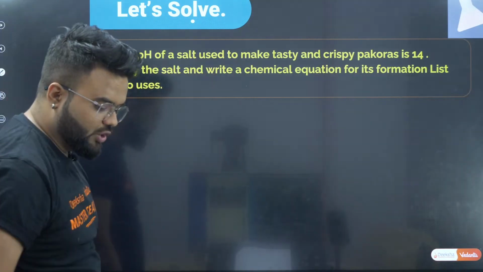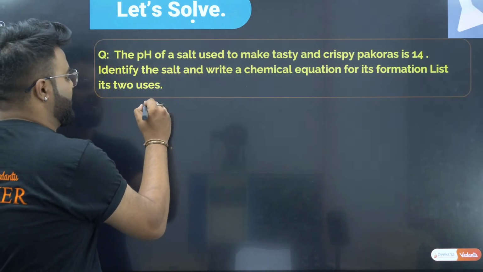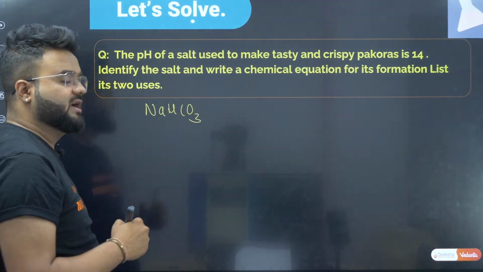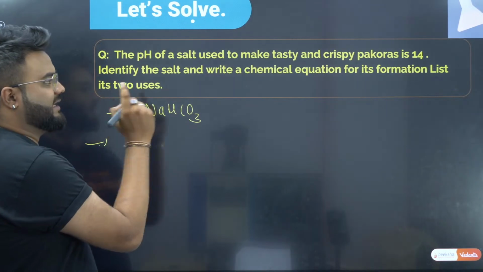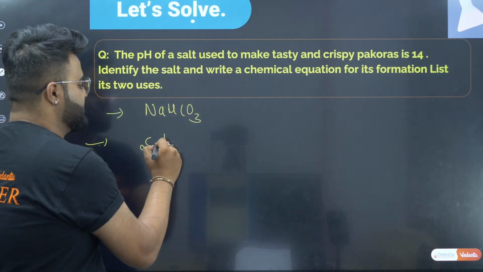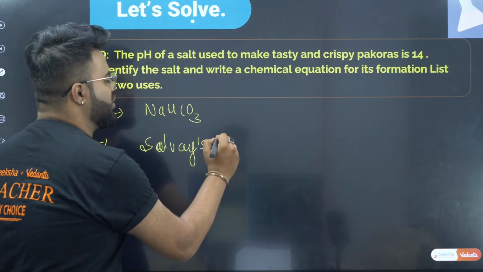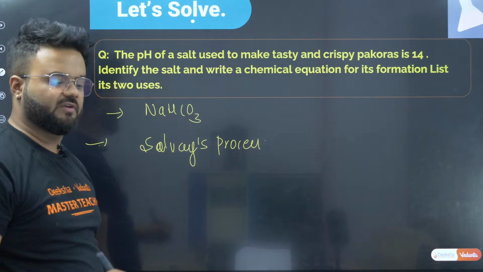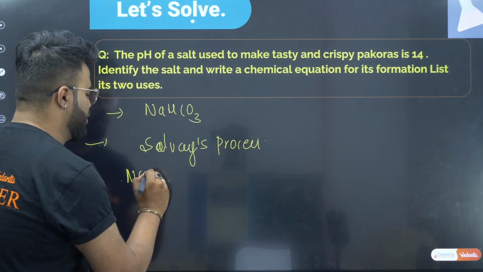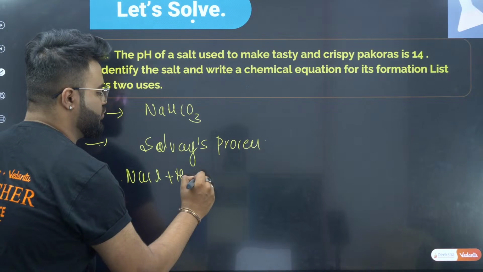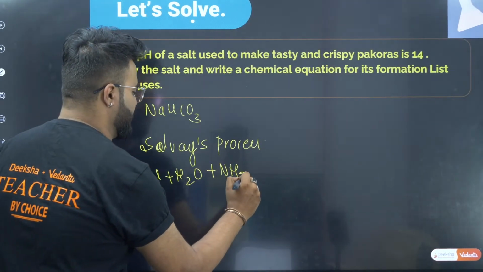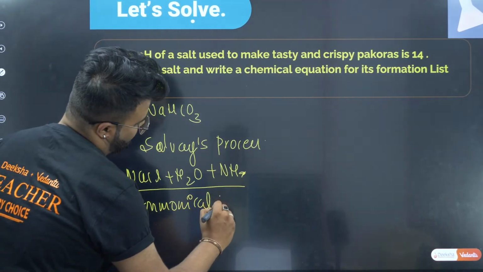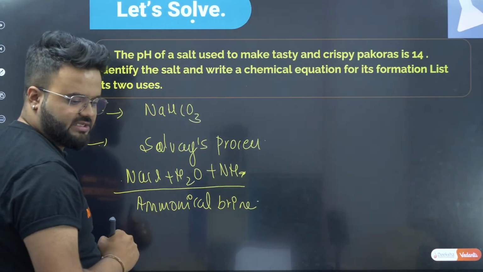So what is the salt we use? The salt we use is nothing but sodium bicarbonate, that is baking soda, and it can be prepared by Solvay's process. How is it prepared? By Solvay's process. Everyone knows what Solvay's process is, right? That is NaCl, ammoniacal brine solution, NaCl plus H2O plus NH4. This we call ammoniacal brine solution.